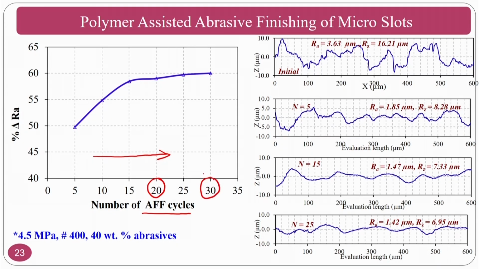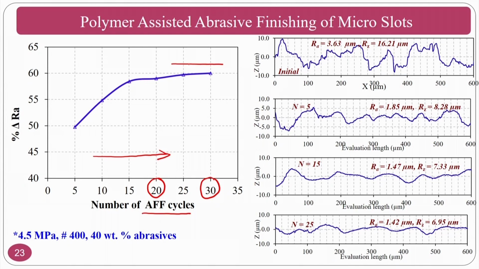If the number of cycles is 20, the abrasive particles may touch 20 times. If it is 30 times, the number of times abrasive particles are involved in the shearing action will increase, so the finishing also improves. At the same time, if you go beyond a certain value, what will happen? There also you will get a critical surface roughness value, beyond which if you increase the number of cycles, you may not get much change in the surface finish.